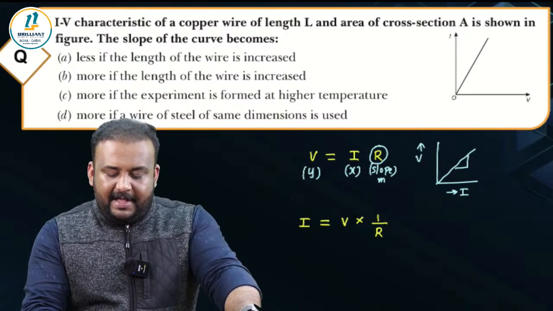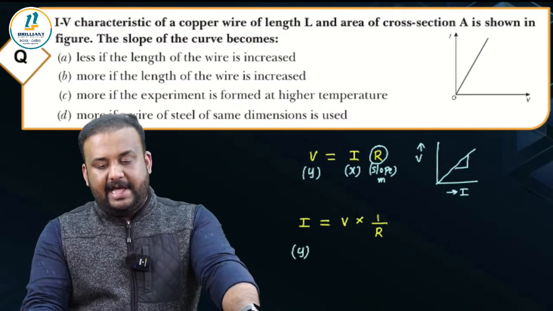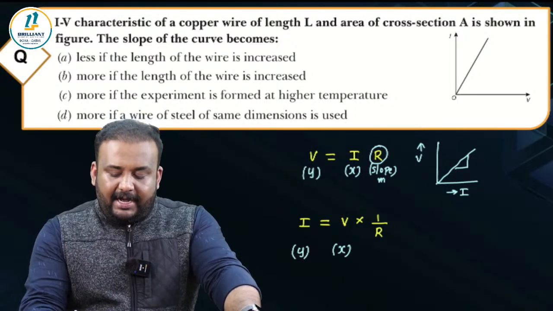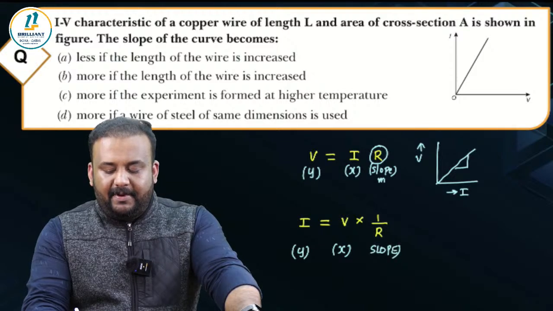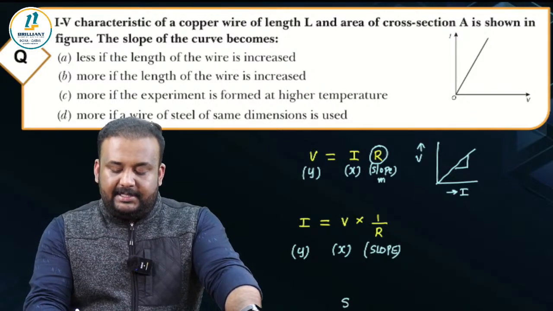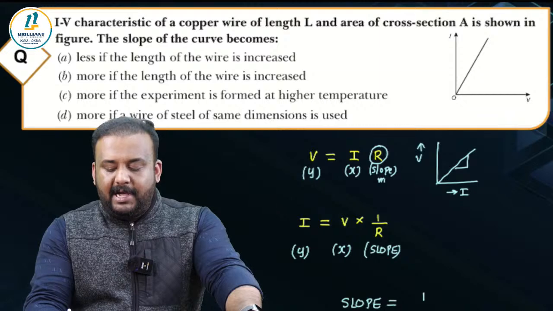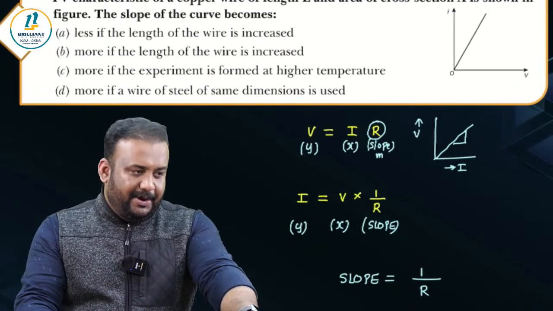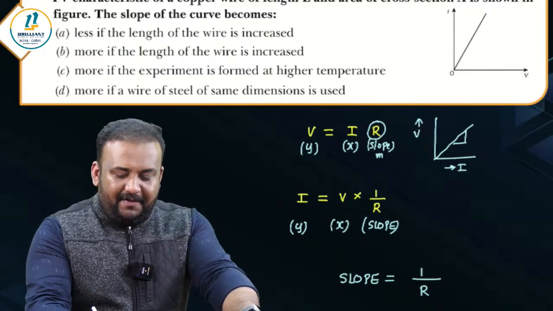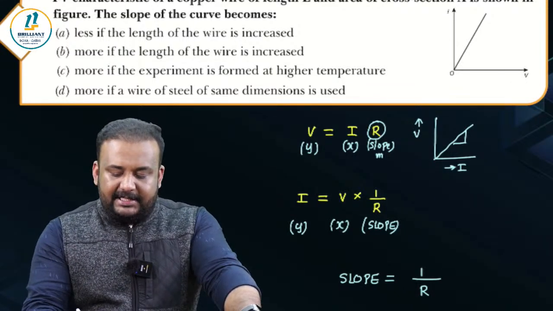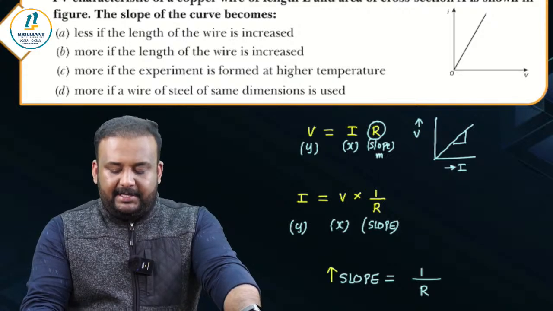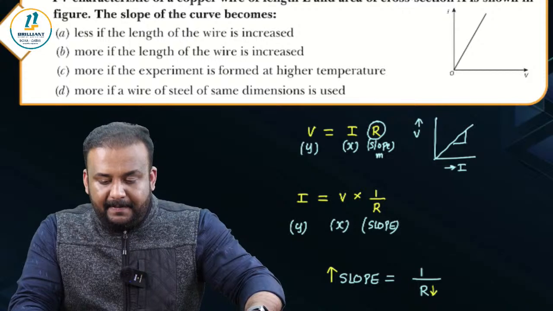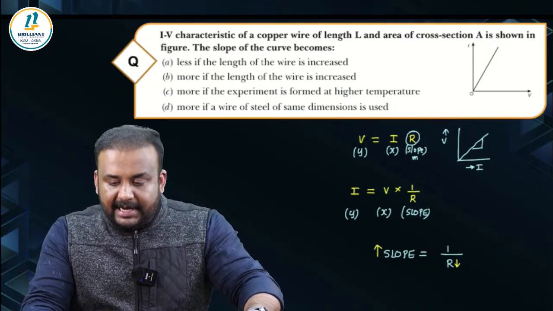And how did I plot the graph? I took I on the y-axis and the voltage on the x-axis. And then what is the slope of the graph? The slope of the graph is 1 by R. It is not R. It is not resistance. It is 1 by R. Are you understanding what I'm saying? So what is the meaning of that? If this graph has a bigger slope, the resistance is going to be small. Is that clear?